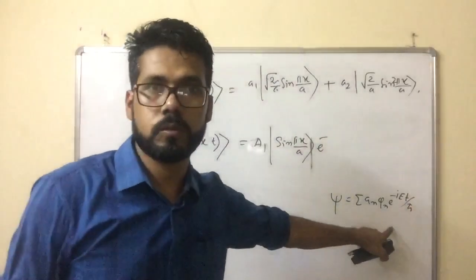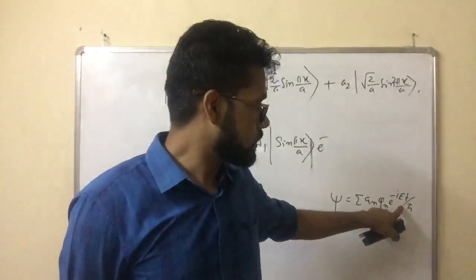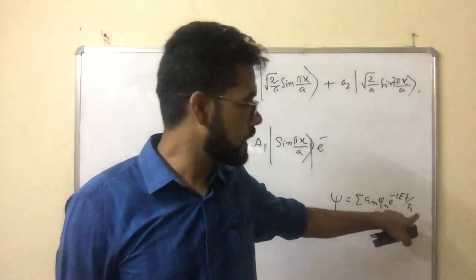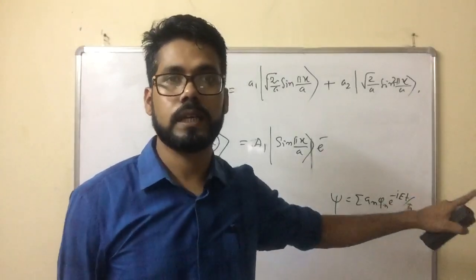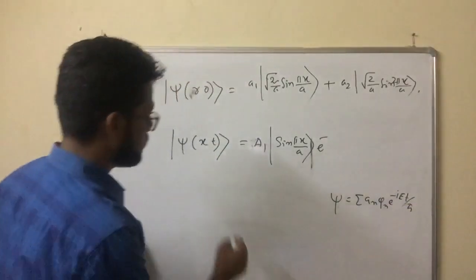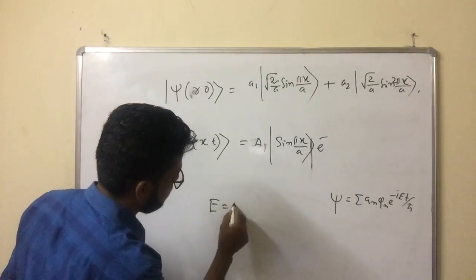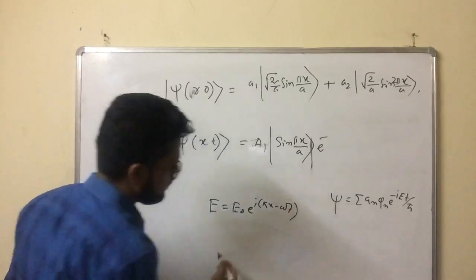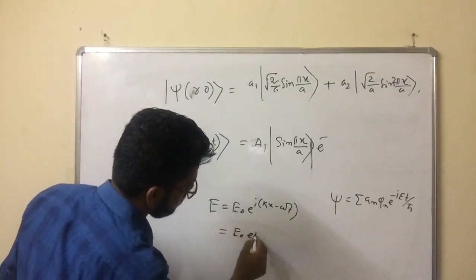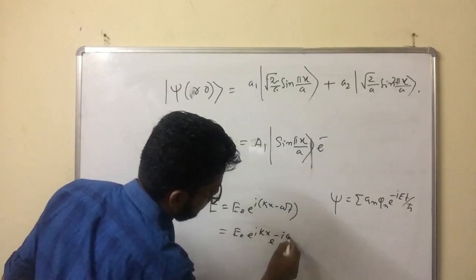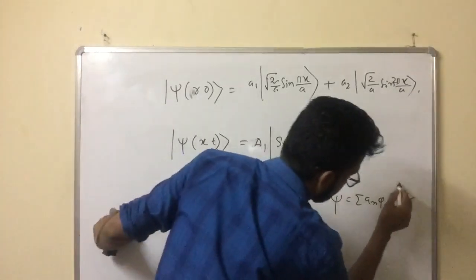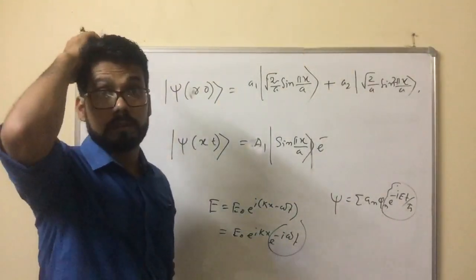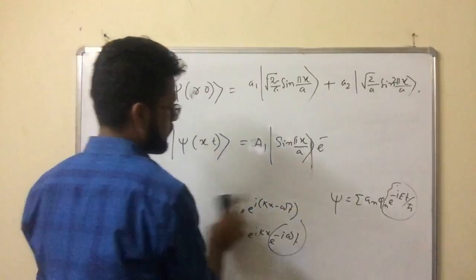This is a wave function, wave equation, like in electrodynamics, because E equal to h cross omega. If you put h cross omega, then h cross cancels, e to the power minus i omega t. Okay, in electrodynamics you get this type of equation, right? E equal to E naught e to the power i k dot x minus i omega t. This i omega t is this part. It will give the dynamic behavior. I will tell you.